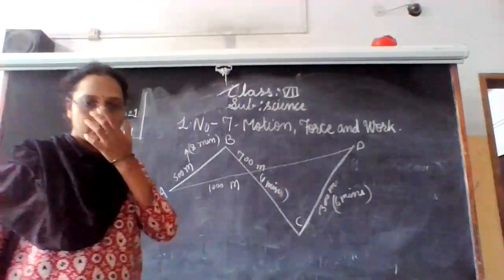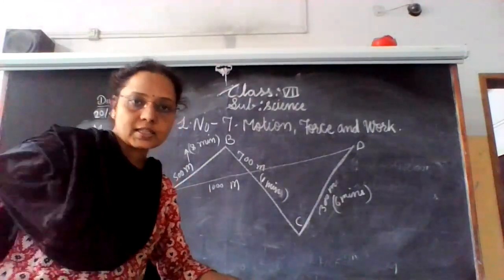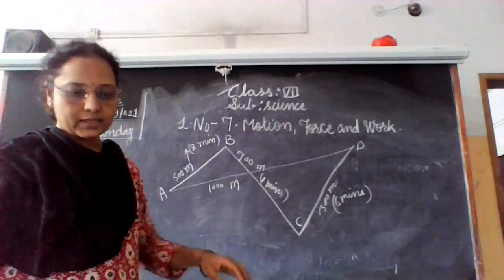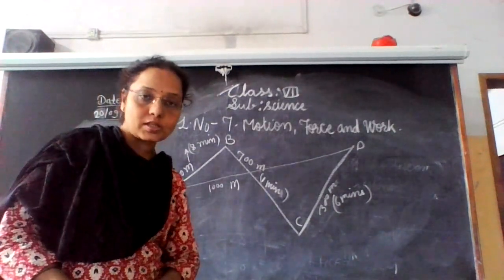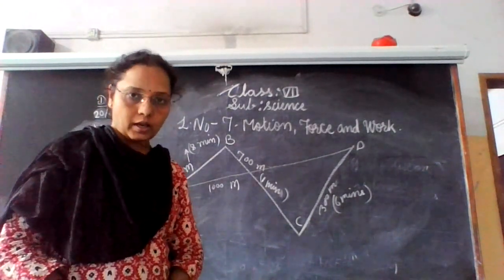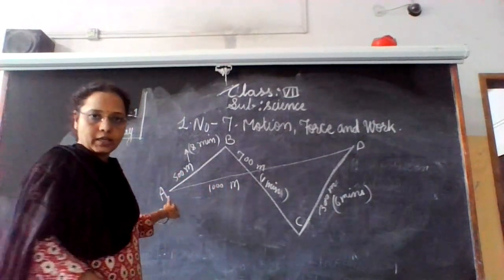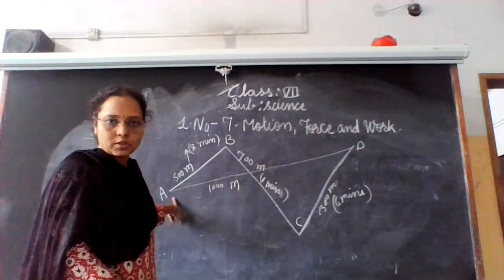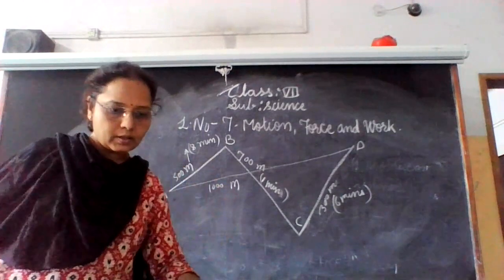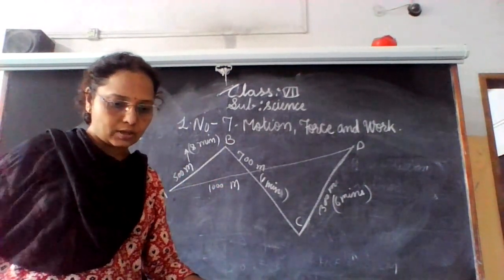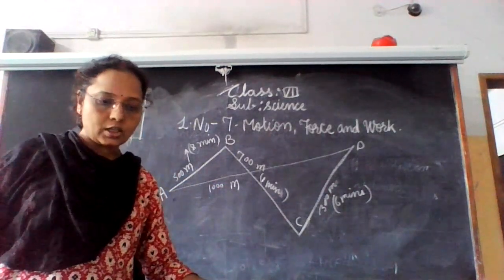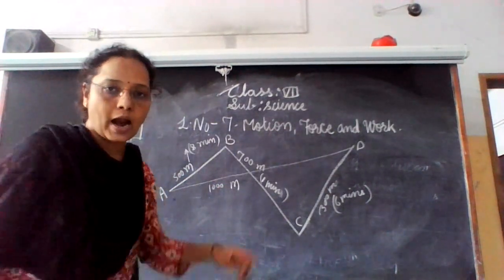So to learn distance and displacement, we take an example. Ranjit's house is place A. The figure alongside shows the distance traversed by Ranjit to reach his school at D.